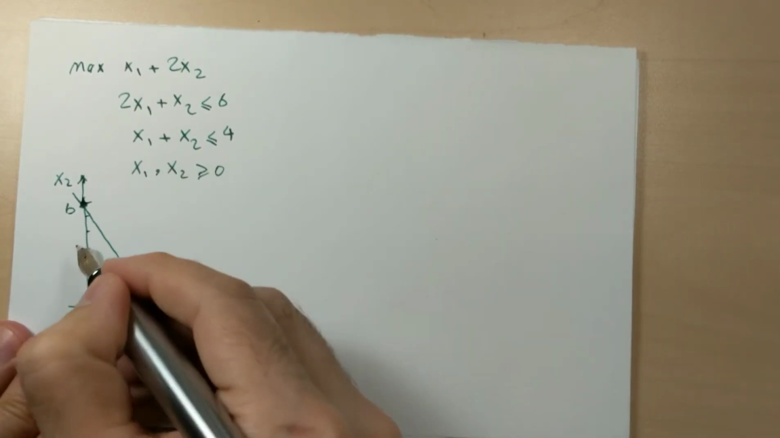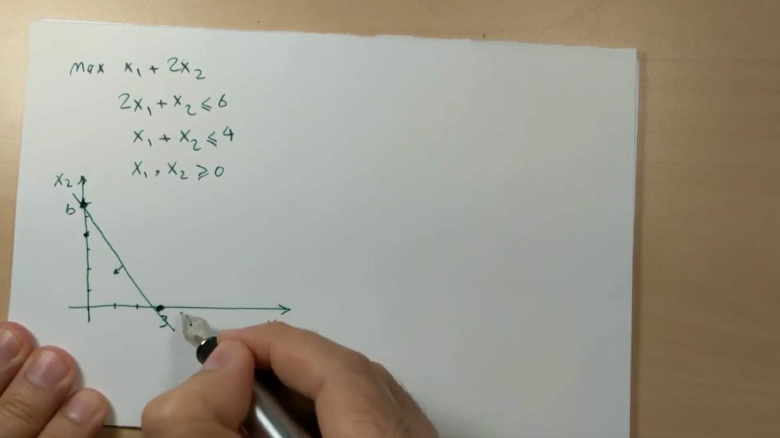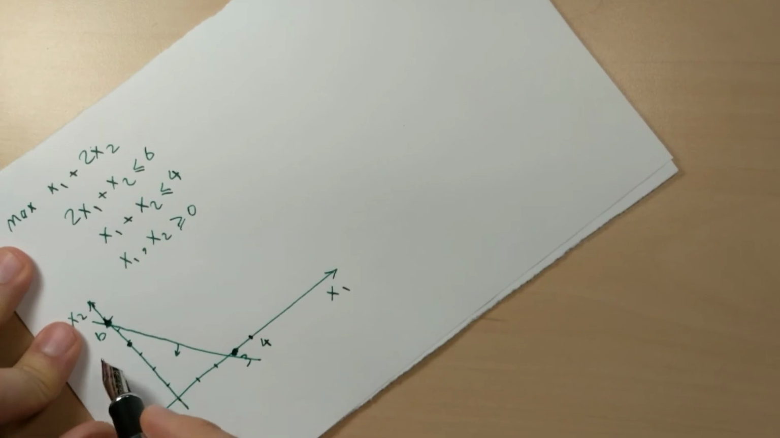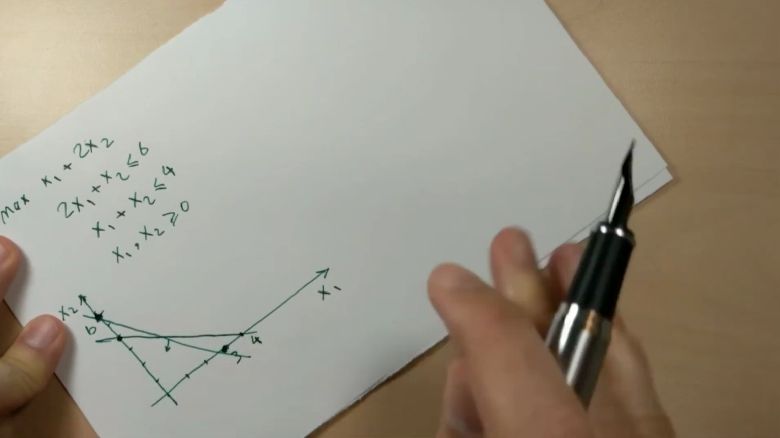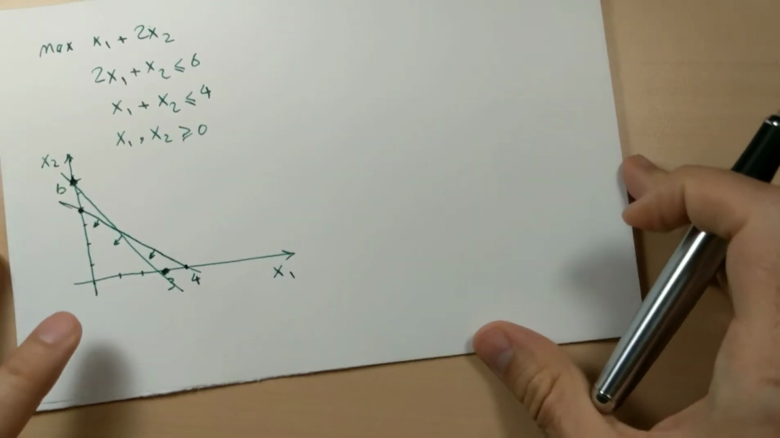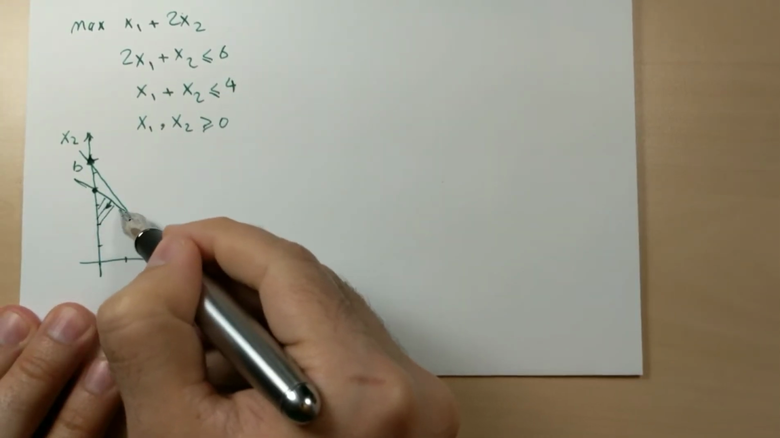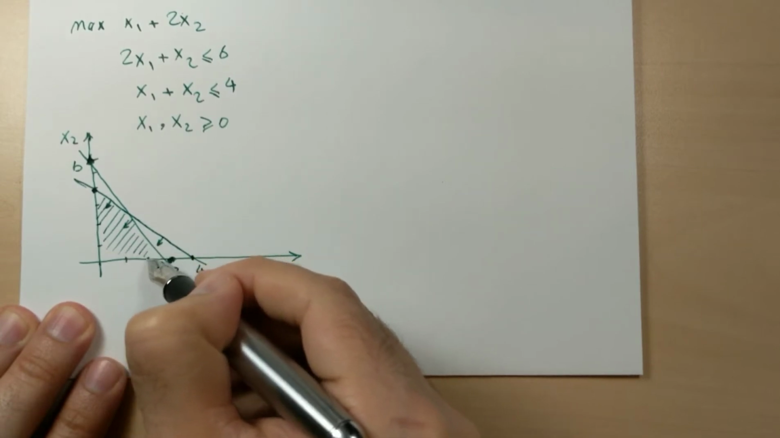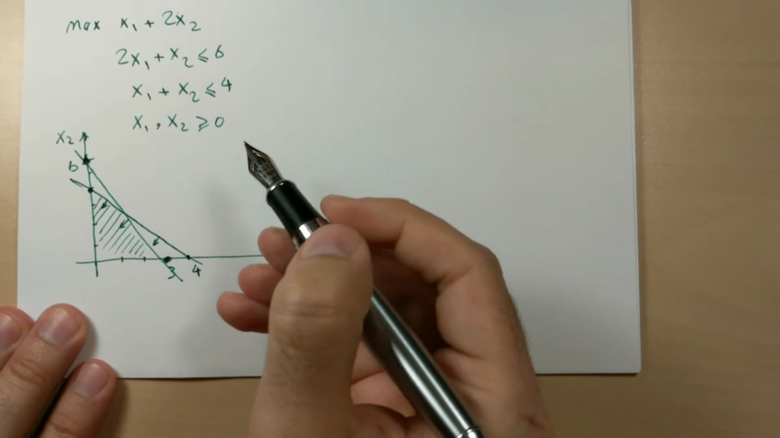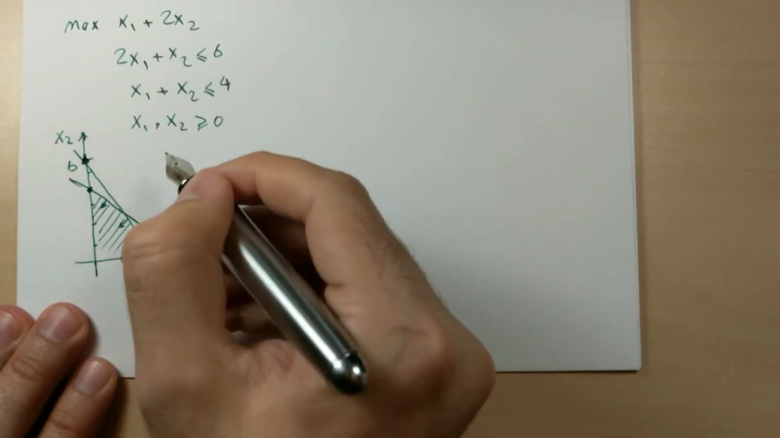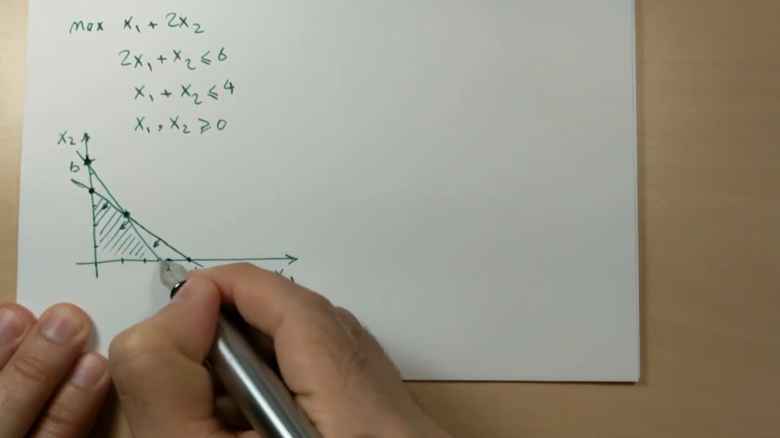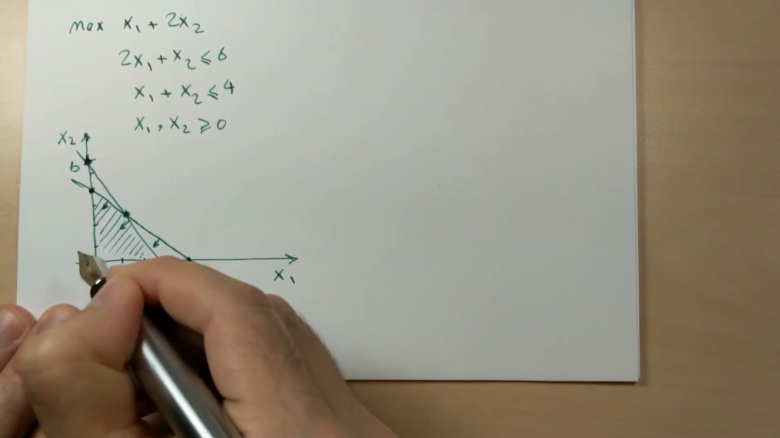x1 plus x2 less than or equal to 4. This is 4, this is 4. I'm going to connect these two as well. For the second constraint, again the direction of the feasibility side is this way. So the common region that can satisfy both constraints is here. The objective function is x1 plus 2x2. Which one of these corner points is optimal?